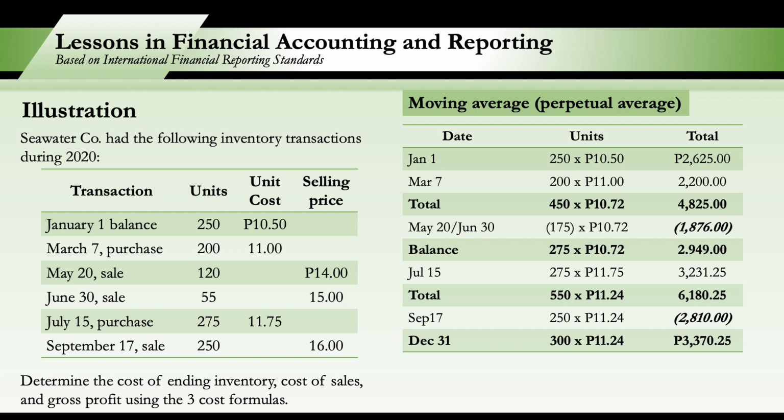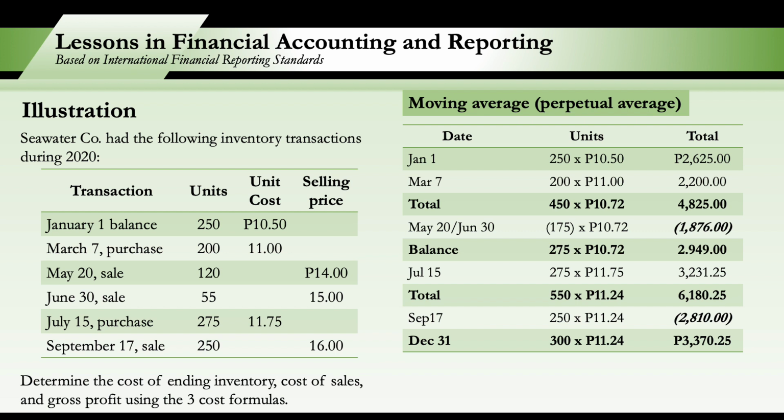And therefore, after that purchase, our total cost of inventories is 6,180.25 divided by the total units available for sale. That's 275 plus the purchase on July 15, which is also 275. So we have a total of 550 units. So 6,180.25 divided by 550, our new unit cost is 11.24. And then on September 17, we sold 250 units.